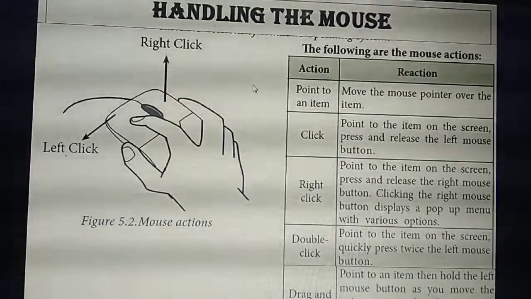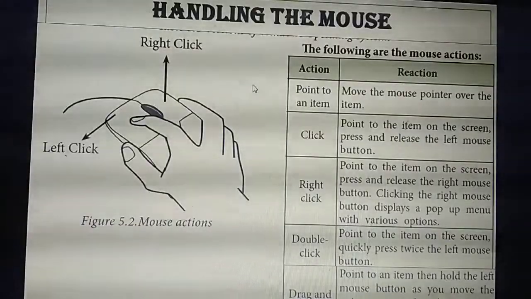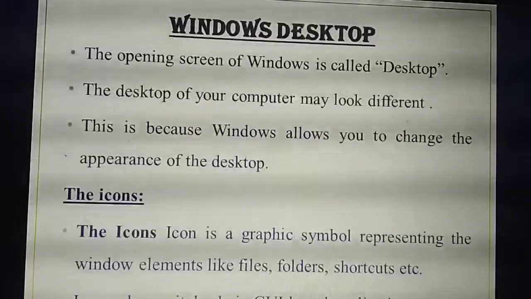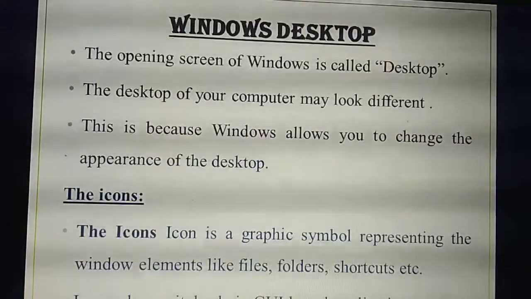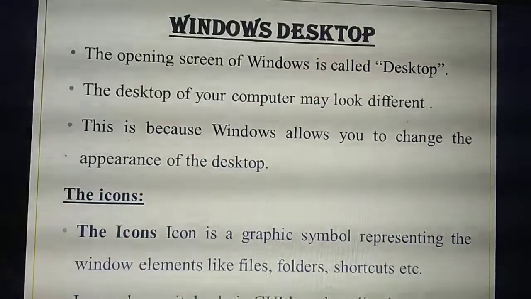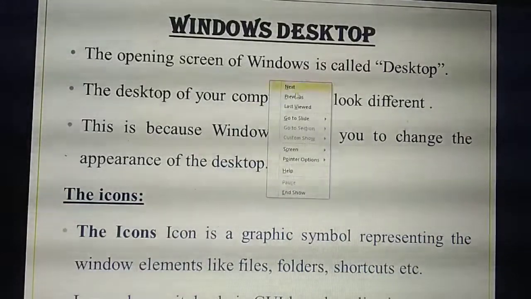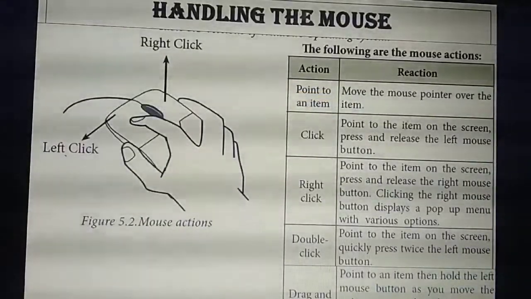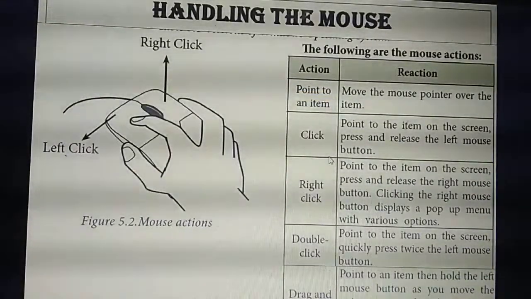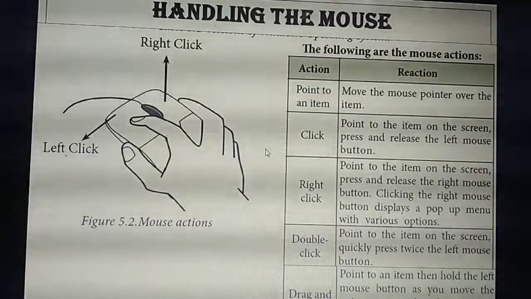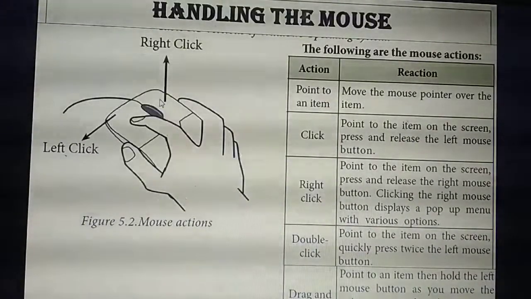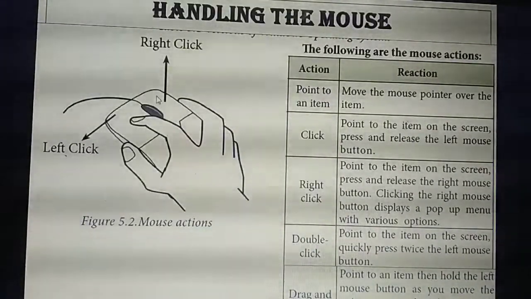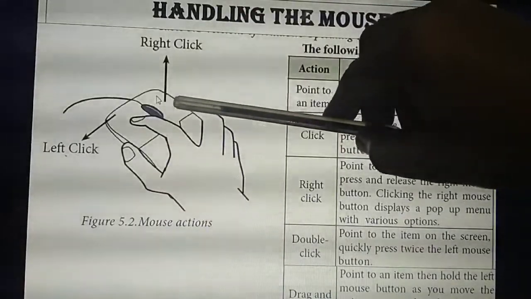Now I am pressing the left button. Listen. Now I am pressing the left button. So the left button means it will automatically move to the next screen. That's the use of the next button here. Understand? That's the use of the left button. Next thing is right click. So right click means which button you need to press? The right button. This button.